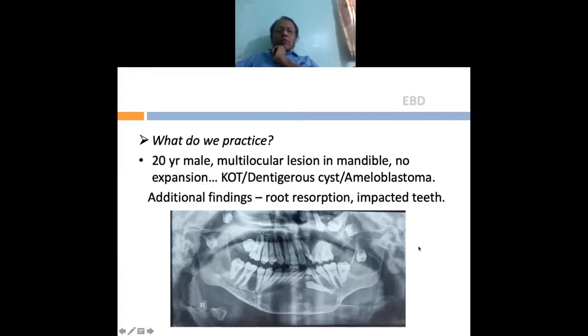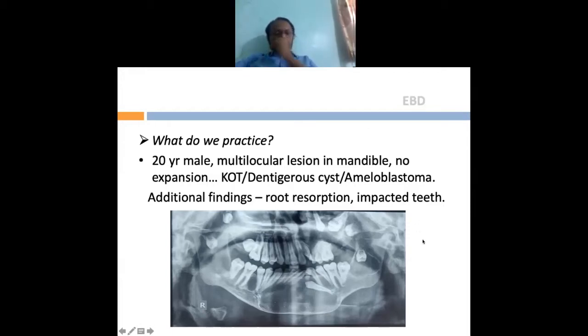So if you get this kind of a case, what do you do? I mean, you go through the literature, you go to your textbook and find out what could be the differential diagnosis. Now in this case, the differential diagnosis was either KOT, dentigerous cyst, or an ameloblastoma. Okay, but then why root resorption?